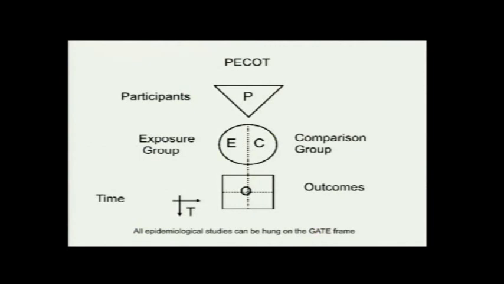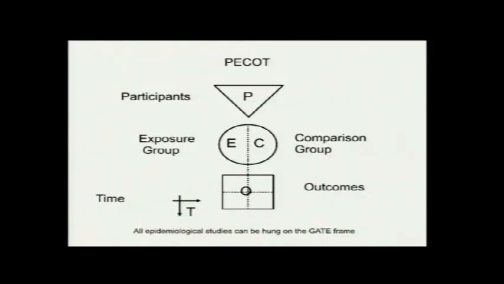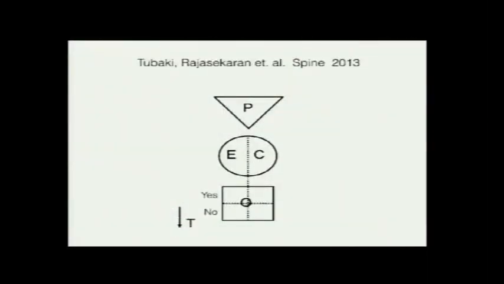Any epidemiological study can be hung on this frame, and Professor Jackson has actually offered a prize if somebody comes up with an article that cannot be put on this frame. So, okay, that's the PCOT.